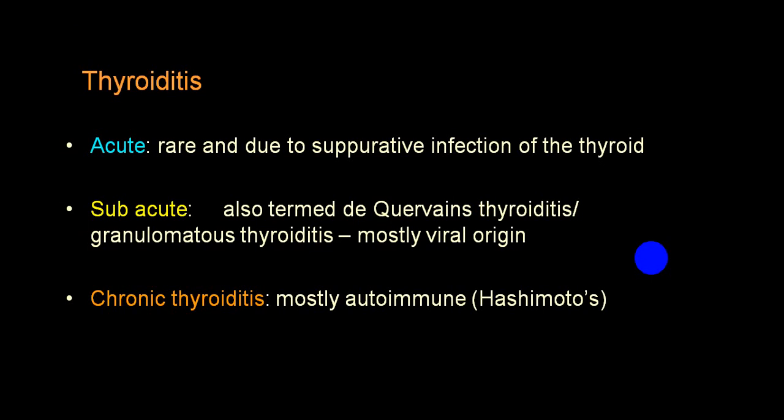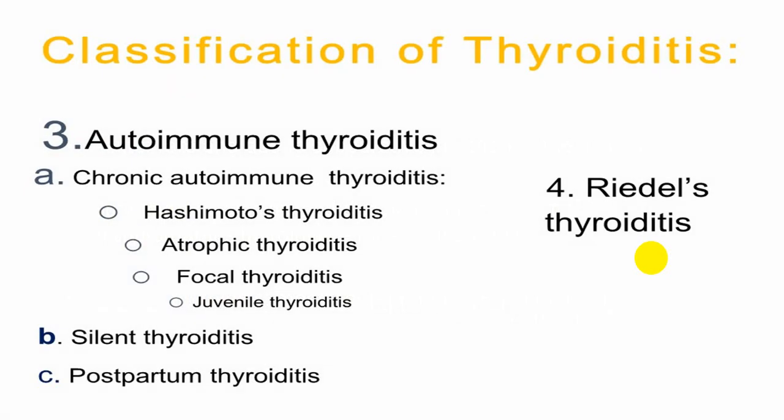While chronic is mostly autoimmune, and one of the most common classical varieties which you see in your everyday practice, and the most common thyroiditis you see, is Hashimoto's thyroiditis. Among autoimmune thyroiditis, you come across chronic autoimmune thyroiditis, and the most common which we see is Hashimoto's.